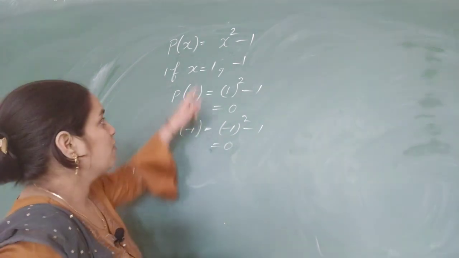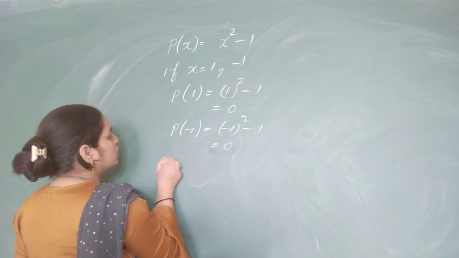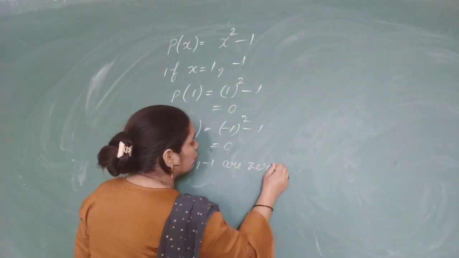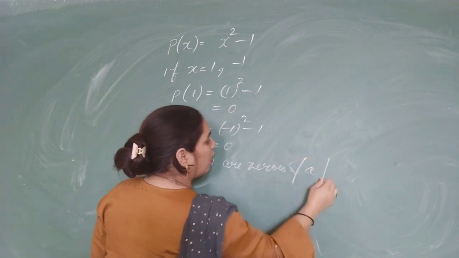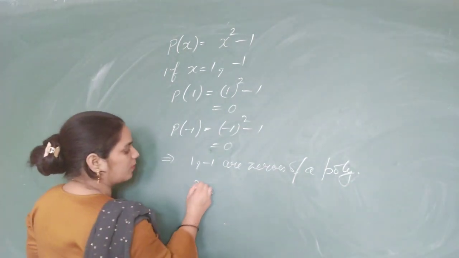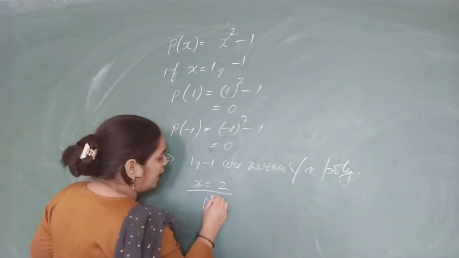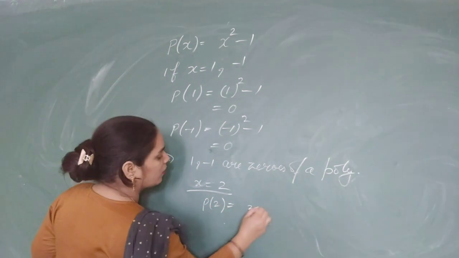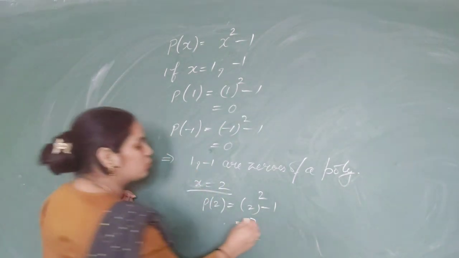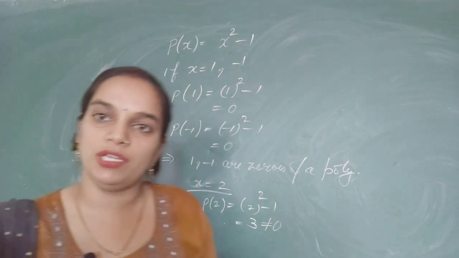So we will say 1 and minus 1 both are the zeros of the polynomial. If we take x equal to 2 and put this value, the value of the polynomial becomes 3, that is not equal to 0. So we will say 2 is not the zero of the polynomial.